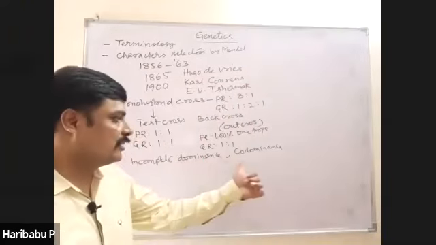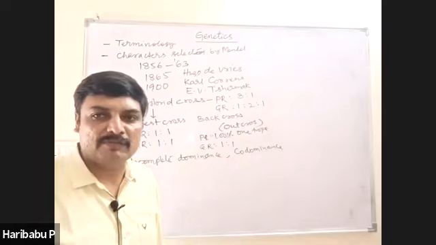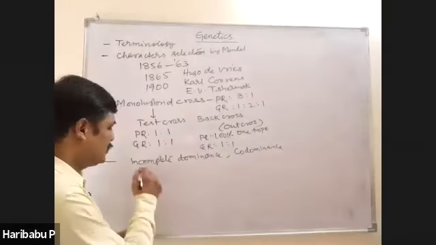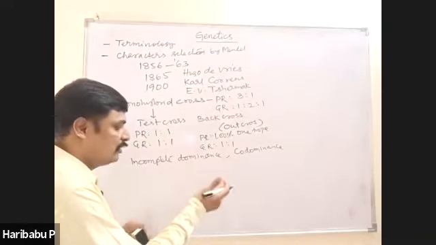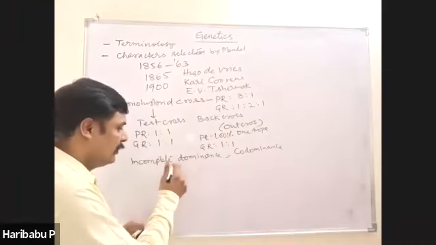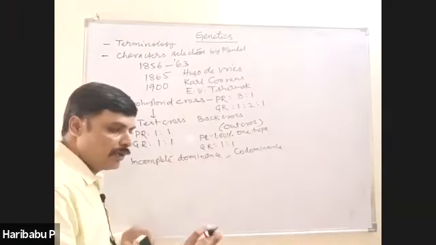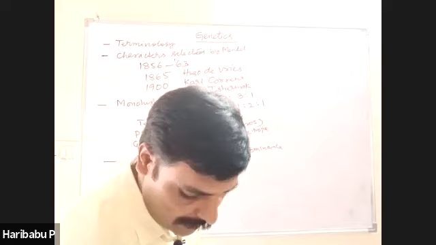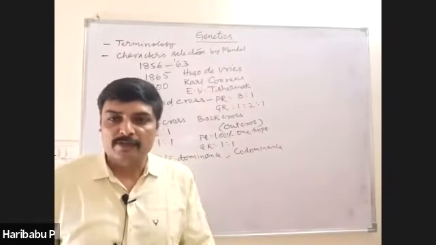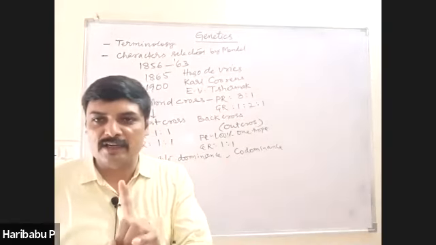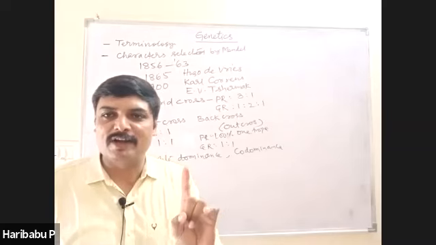But in these two cases, F1 does not resemble one of the parents. What is incomplete dominance? It is also called partial dominance. F1 does not resemble either of the parents, then it is called incomplete dominance.